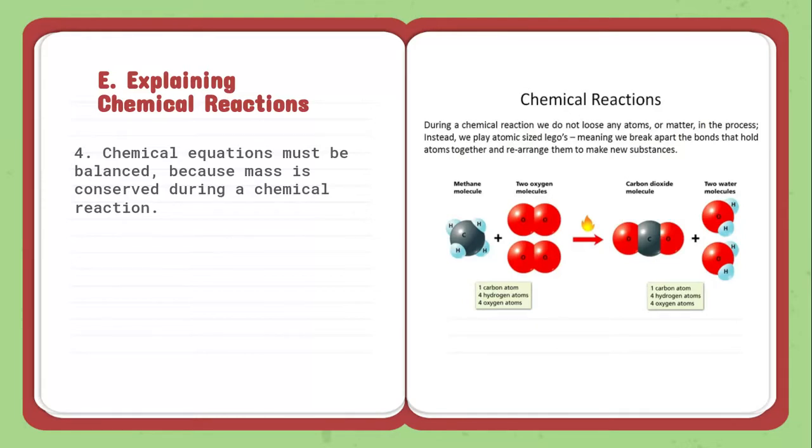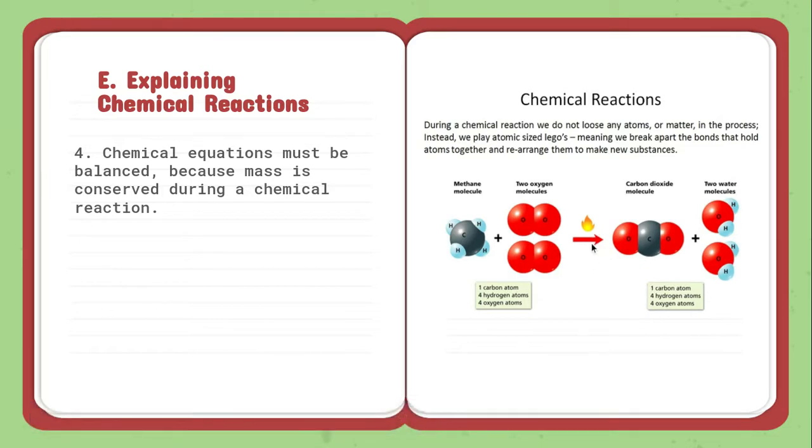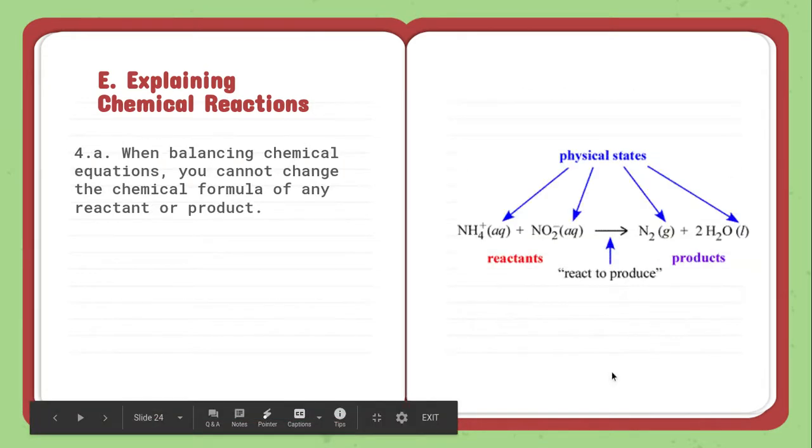We can't lose parts. So again, here's a methane molecule. You burn it with oxygen. You use a catalyst like a fire to spark it. What you get is carbon dioxide and water. But look, one carbon on the left, one carbon on the right. Four hydrogen on the left, four hydrogen on the right. Four oxygen on the left, four oxygen on the right. Everything that's on the left has to be on the right. They have to be balanced.